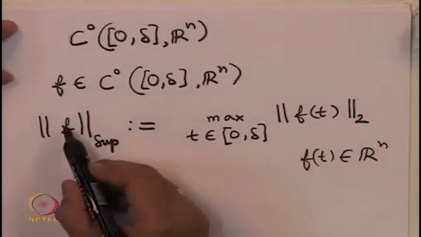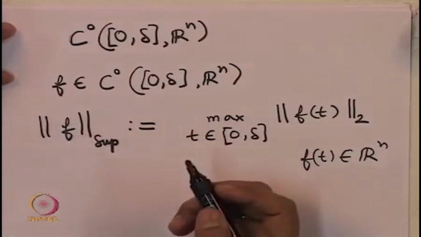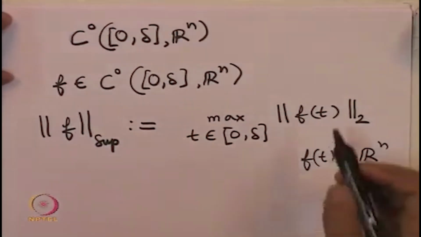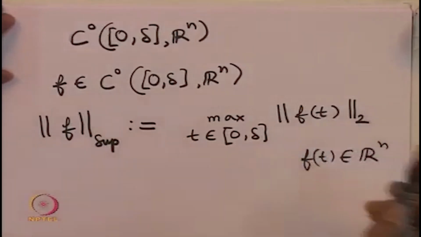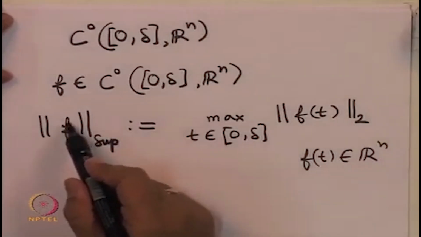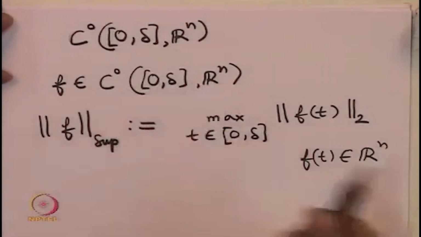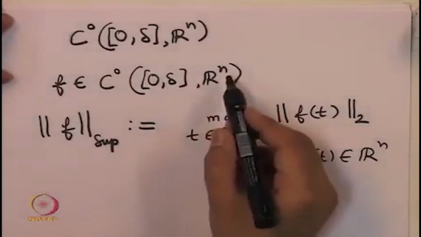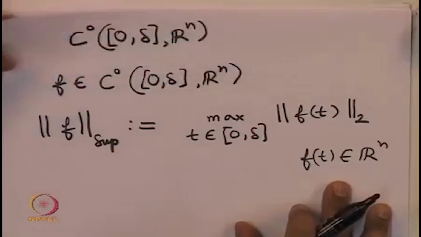This maximum is said to be the sup norm of the function f. So, the sup norm is no longer relevant to a particular time instant, even though the 2 norm of f of t was relevant to the time instant at which the 2 norm was being taken. So, the sup norm is a norm on the space of continuous functions from this interval to R^n. With respect to this sup norm, it turns out that this is a complete space, but with respect to which norm is it not complete?